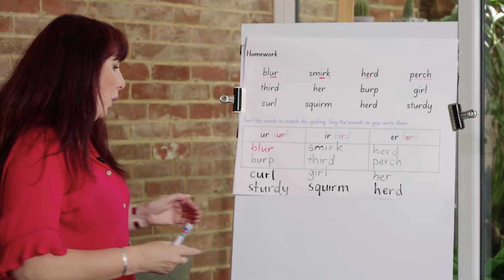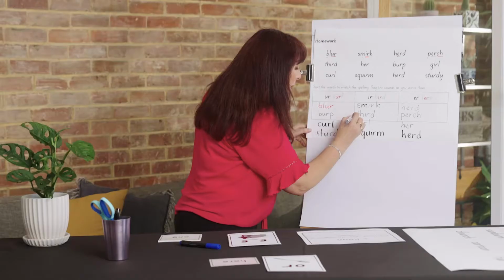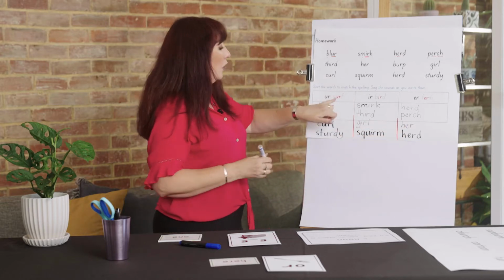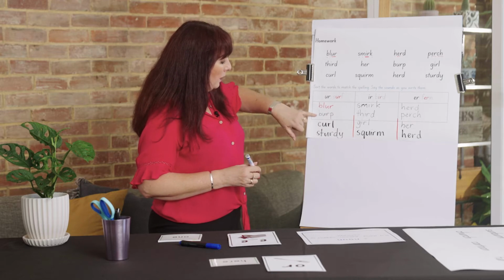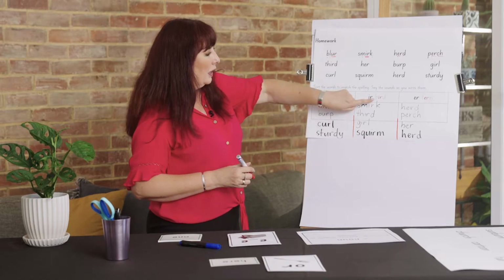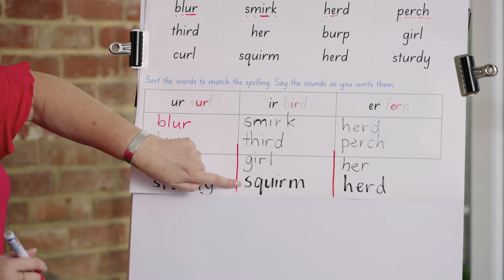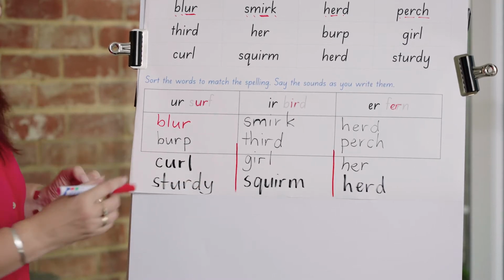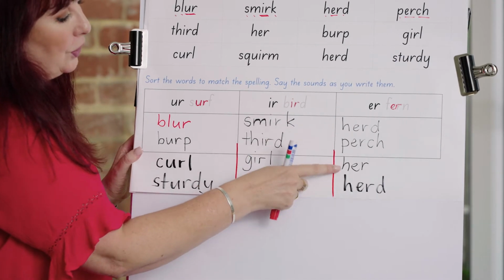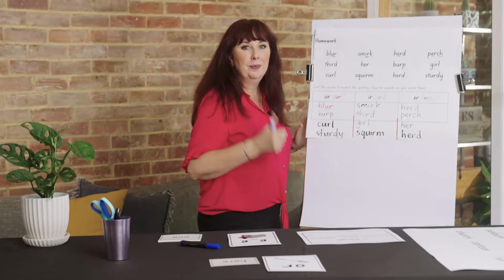I wonder if yours is messy. Mine's not too messy. If I made these lines a bit longer, that might be easier to read. So in my UR, I had blur, burp, curl, sturdy. IR: smirk, third, girl, squirm. Can you squirm, be squirmy? In my ER: herd, perch, her, and herd, as in a herd of cattle.